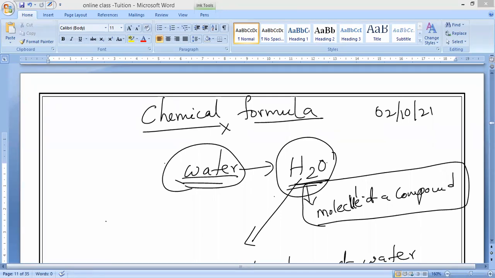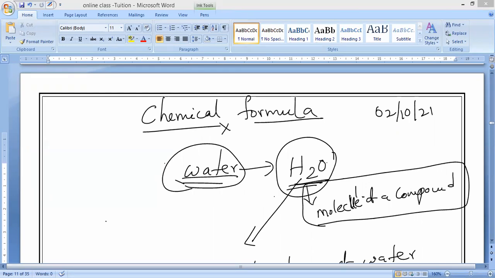That is about the chemical formula. And one more point you have to note: in the case of molecular compounds, all of you should remember, the chemical formula represents the composition of the molecule which makes up the compound. That means we can easily identify what kind of elements the compound is made up of by seeing the molecular compound. Understand, guys?